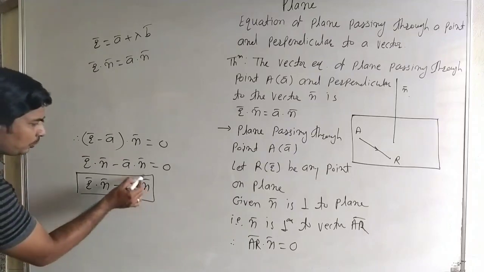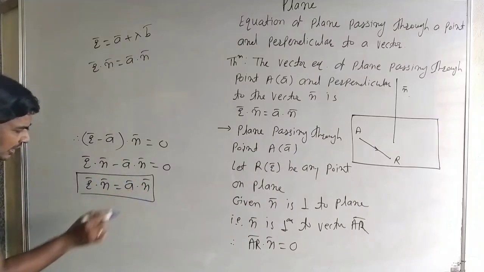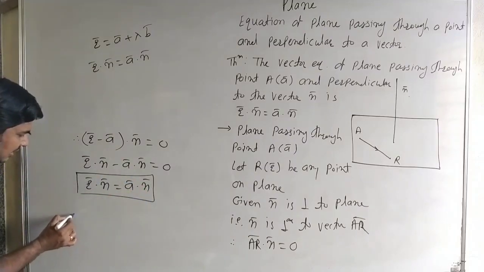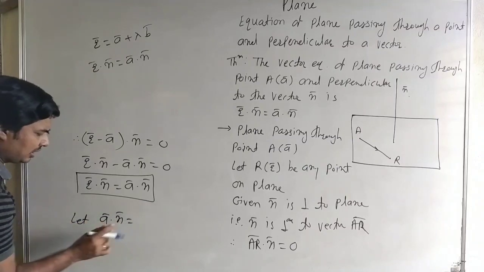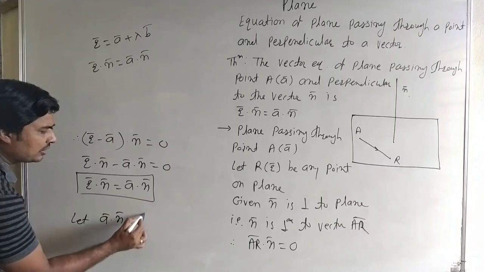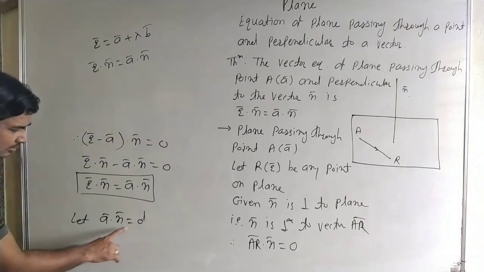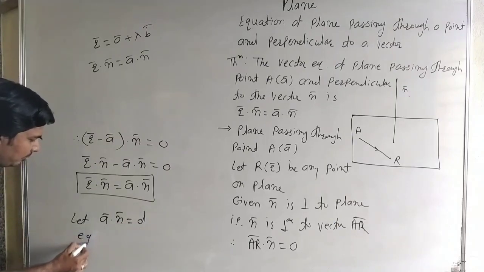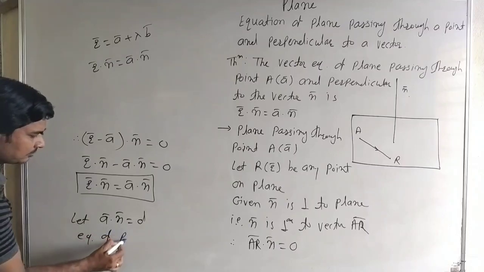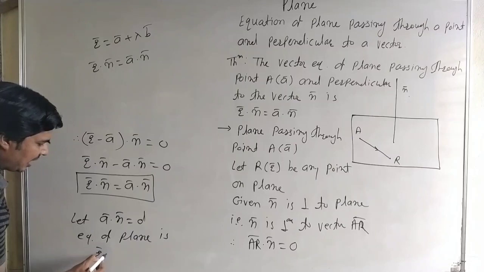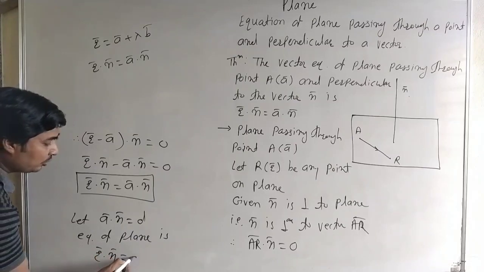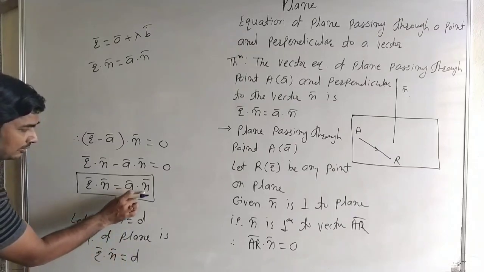Now a bar dot n bar is a dot product, that means it is a scalar quantity, and we consider it as d. So a bar dot n bar is equal to d, therefore the equation of the plane is r bar dot n bar is equal to d, that is a bar dot n bar.